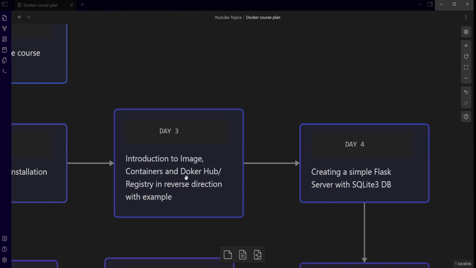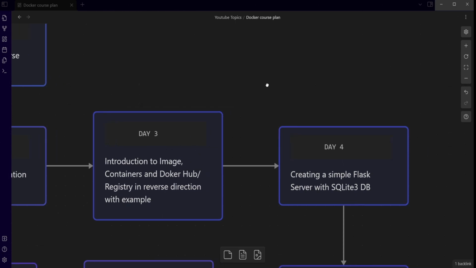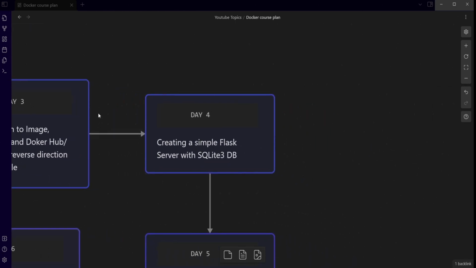So in day three, we'll be doing the introduction of this. In day four, we'll be moving away from Docker and creating one simple project, a REST API. We'll be using Flask from Python. Why we'll be using Flask is that Flask is very simple for creating an API. Just write 4 to 5 lines of code and you have a running server. So for that we'll be using Python Flask. And if you want to use something like a Node.js library, like request or anything, that is also fine. This is optional, and you can follow what we are following or create your own REST API.